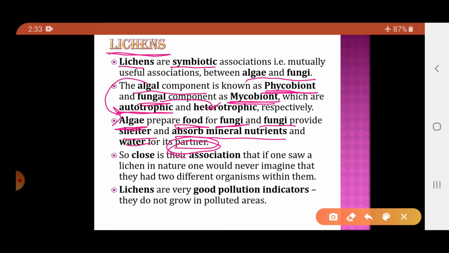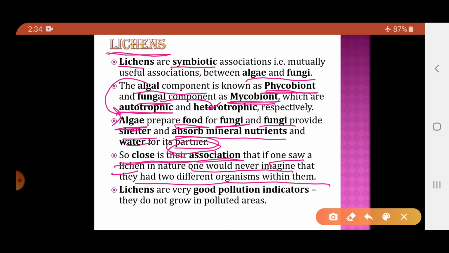Now their association is so close that if one saw a lichen in nature, one would never imagine that there are two different organisms within it.